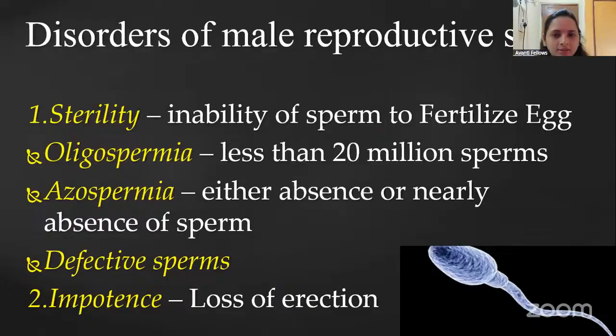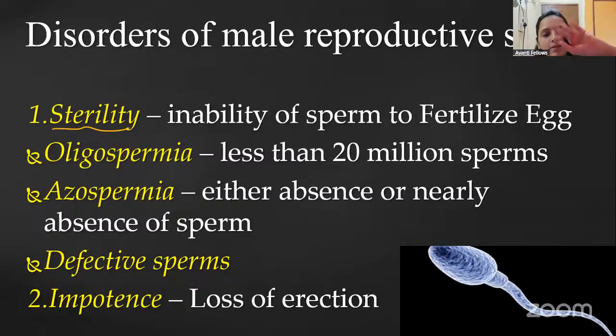Okay. Then coming to the disorders of the male reproductive system. The first one is sterility. What do you mean by sterility? We have heard of the sterile male, right? It means the inability of the sperm to fertilize the egg. The sperm may be moving, but it is not reaching the egg.